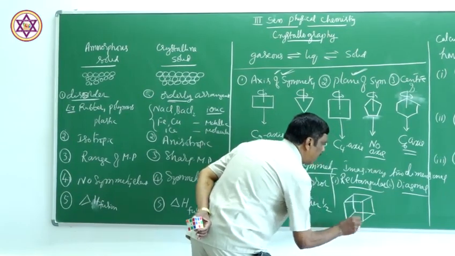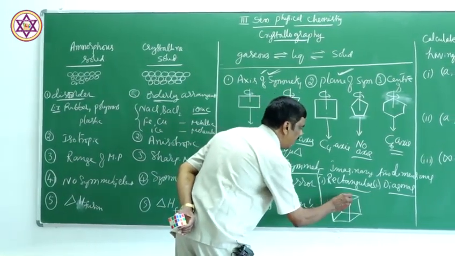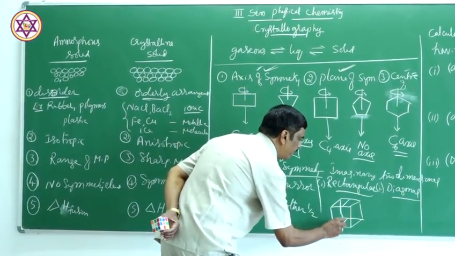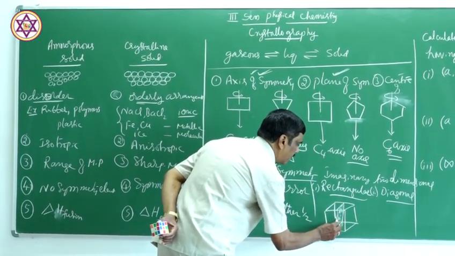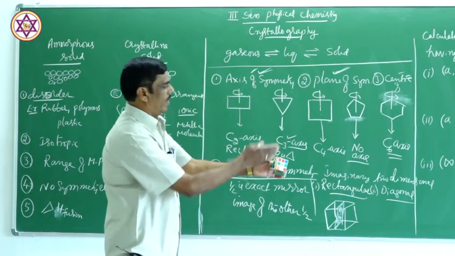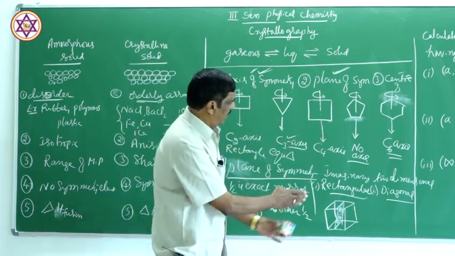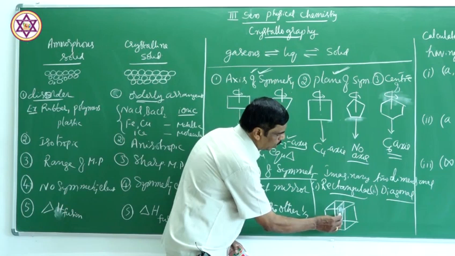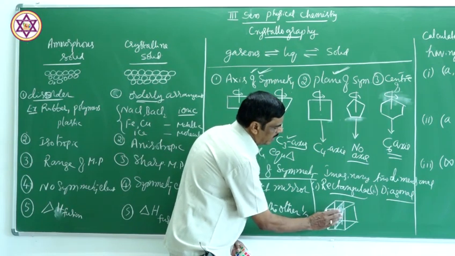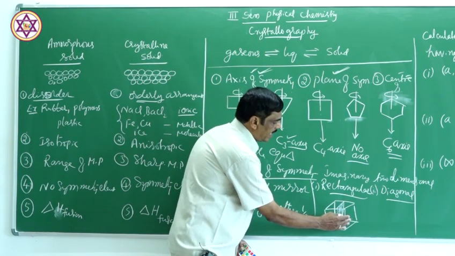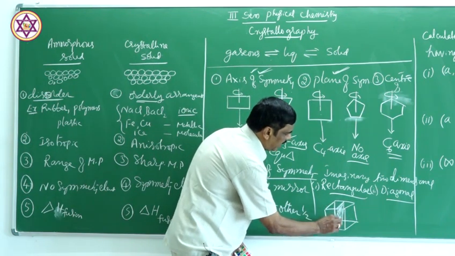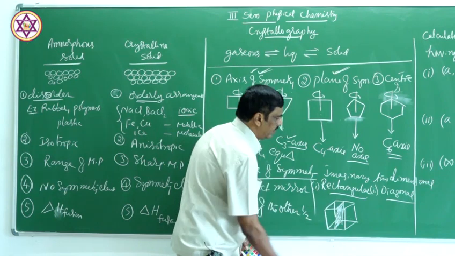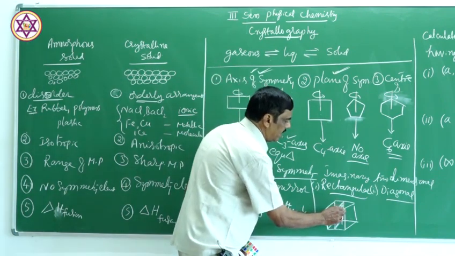Now, I will represent here this rectangular plane of symmetry. See this middle one, a plane of symmetry which bisects the cube into two parts. The right part is the exact mirror image of the left part. So, this is the rectangular plane of symmetry or vertical plane of symmetry.